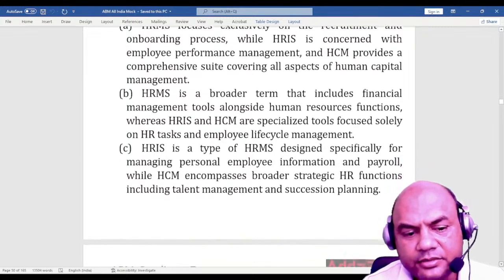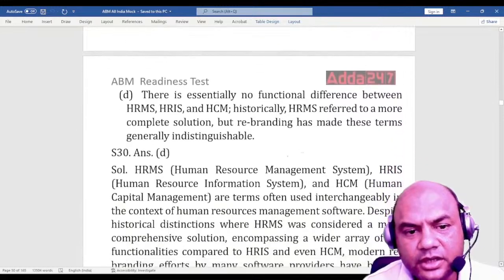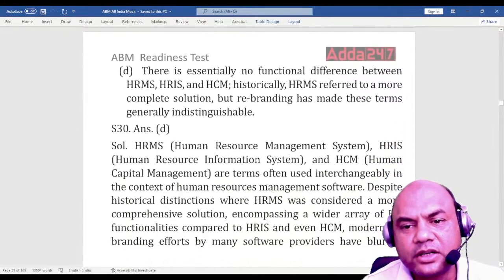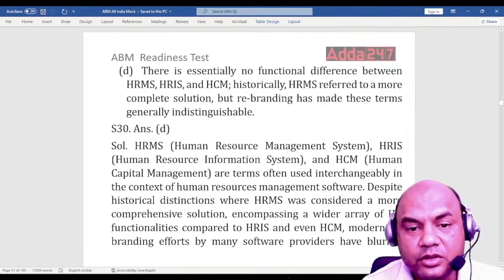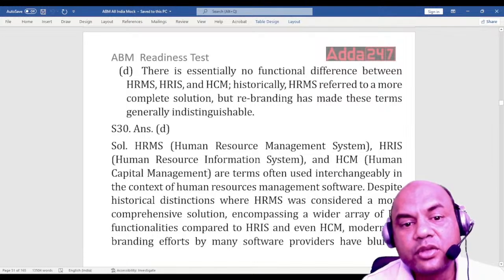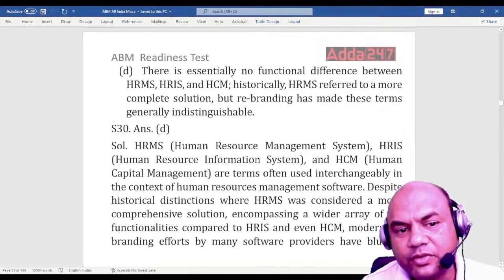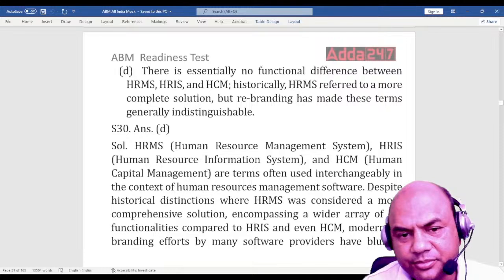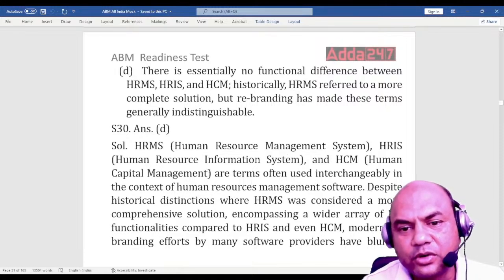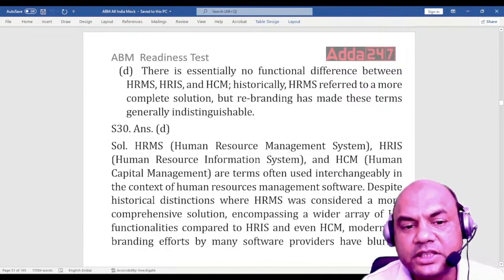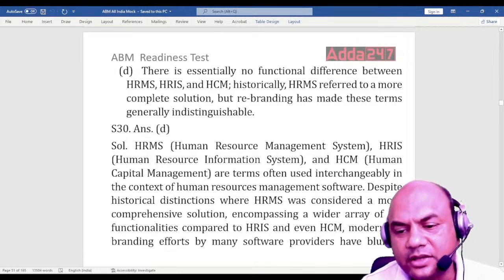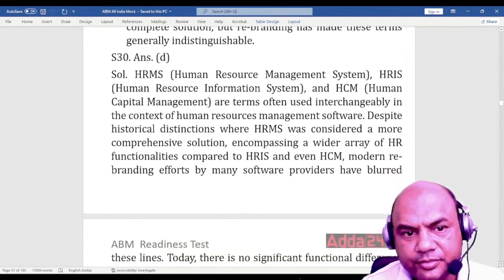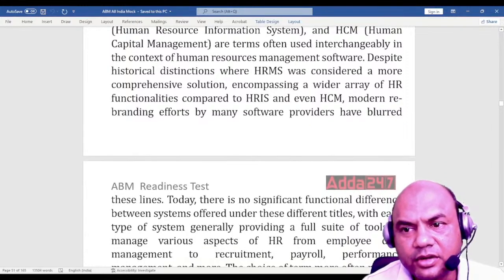And this one says there is essentially no functional difference between HRMS, HRIS and HCM. So now what is the option? The option is D. There is essentially no functional difference between HRMS, HRIS and HCM. Historically, HRMS referred to a more complete solution, but rebranding of these has made these terms generally indistinguishable. So I'll just read the explanation now.